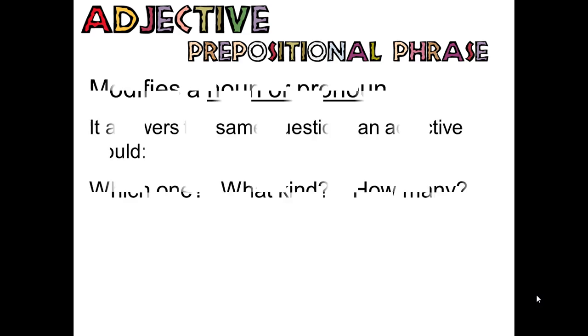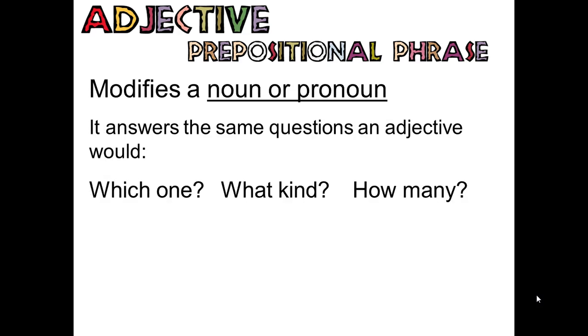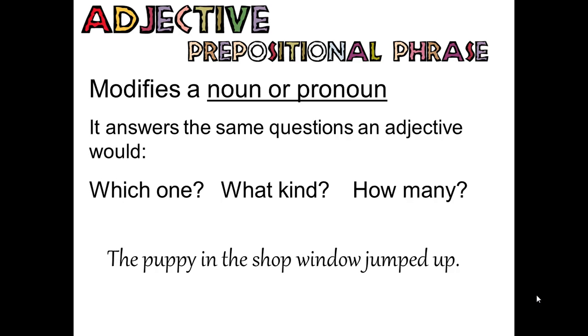Adjective prepositional phrase. An adjective prepositional phrase modifies a noun or pronoun. It answers the same questions as an adjective would: which one, what kind, or how many. So this is a prepositional phrase acting as an adjective. The puppy in the shop window jumps up.